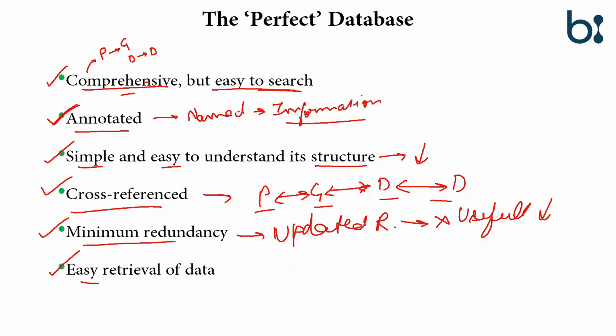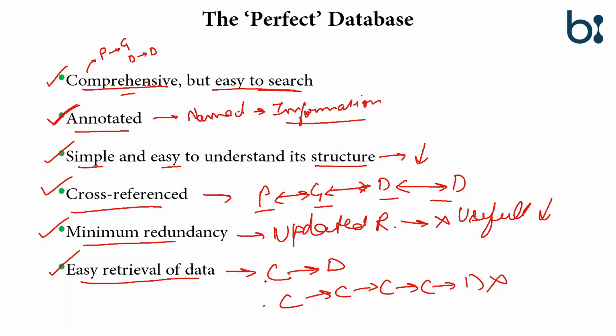Last is easy retrieval of data, meaning a single-click download. It should not happen like clicking, then again clicking, then again clicking, and only then getting the download. It should be click and download. So these are some of the features of a perfect database.